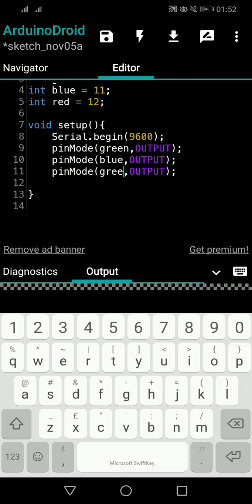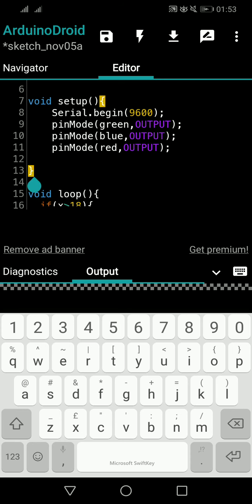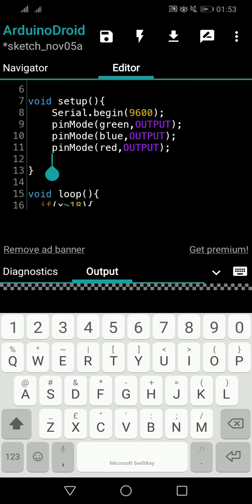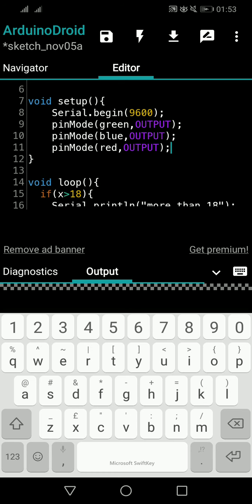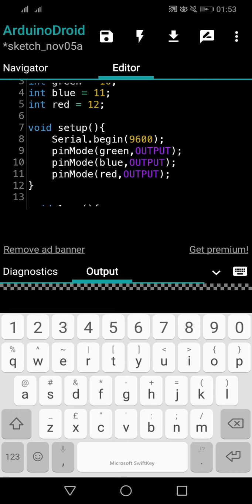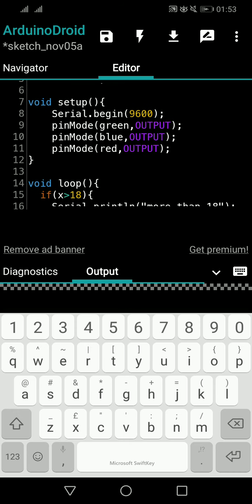Red output. So you can have GRB if you want. It doesn't have to be making sense always. The variable names don't have to make sense, like green, blue, red. If you understand G is green, you can use G. If you understand B is blue, you can use B. If you understand R is red, you can use R. It's up to you. Or you can use X, Y, Z.